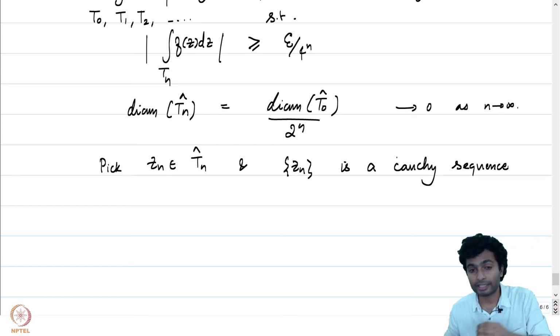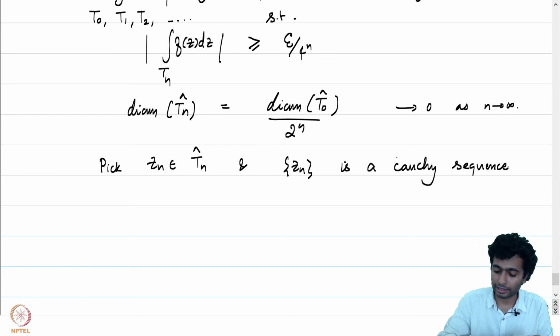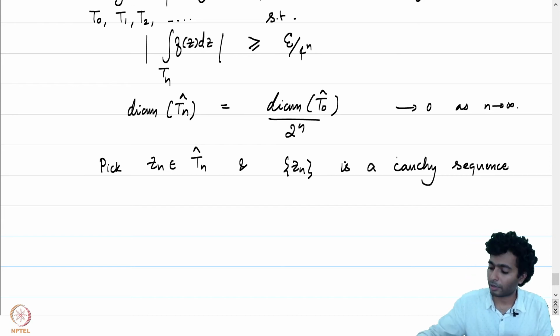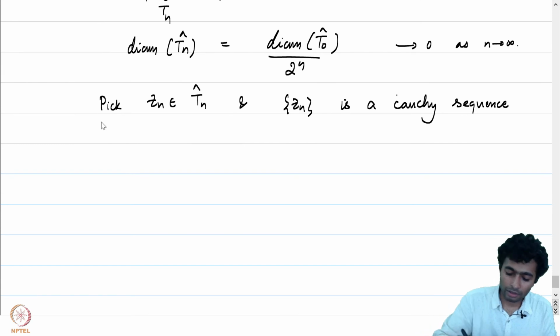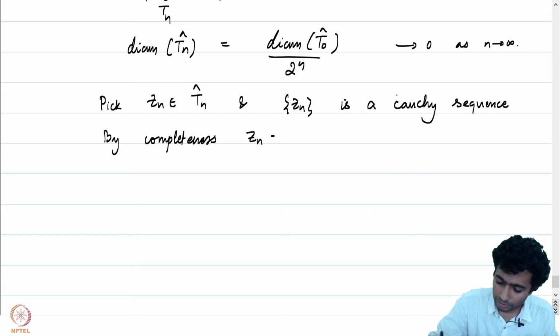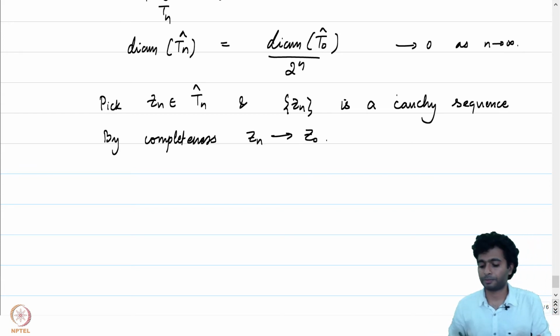So it's a decreasing sequence of sets, and therefore this is certainly a Cauchy sequence which has a limit because of completeness of omega. Zn converges to some point, let's call it Z0.